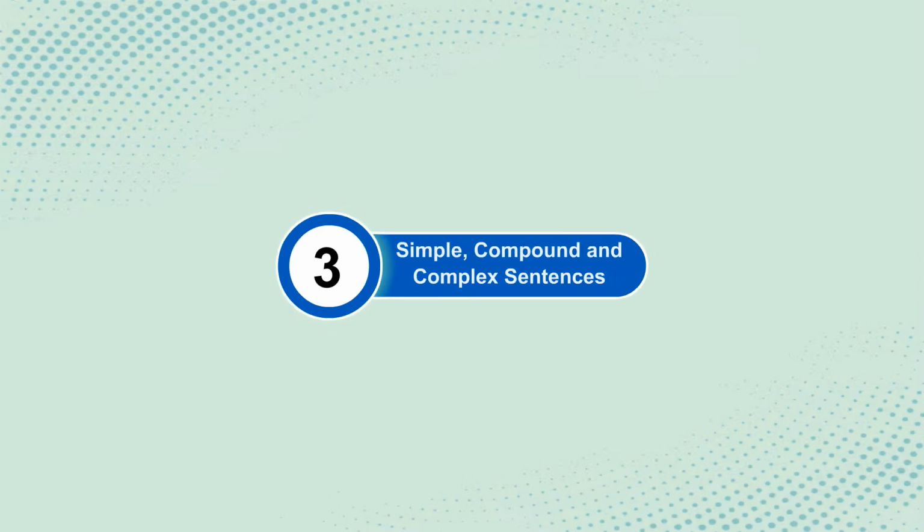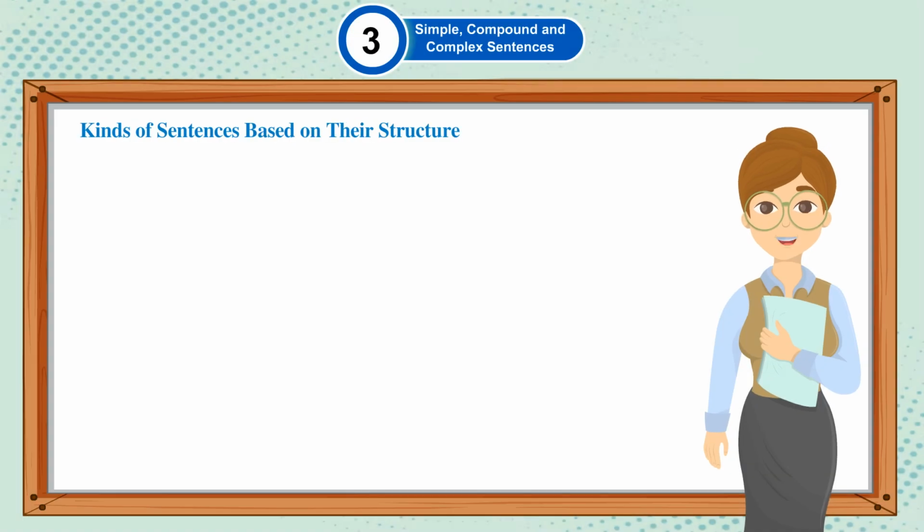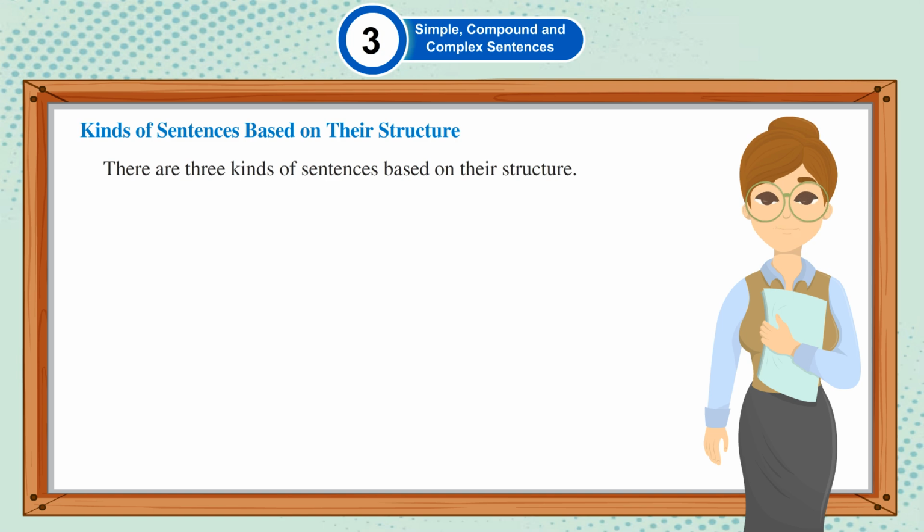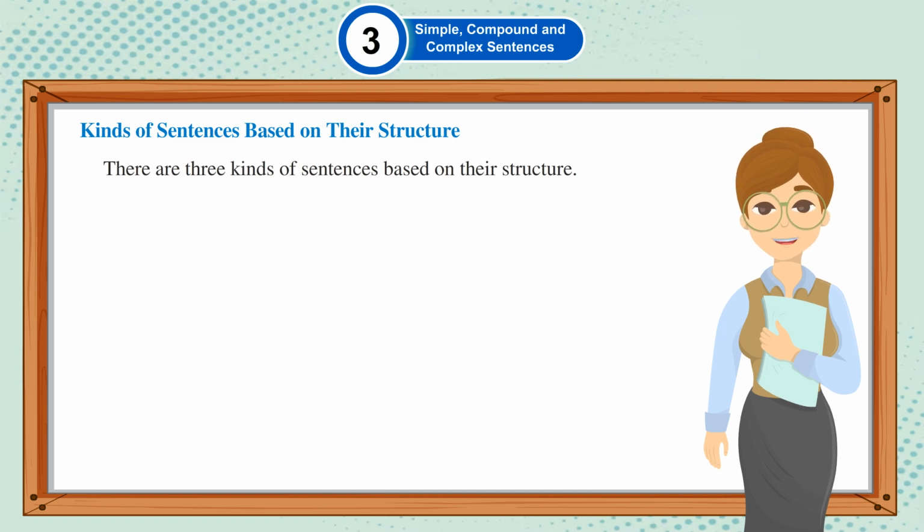Chapter 3: Simple, Compound and Complex Sentences. Kinds of sentences based on their structure. There are three kinds of sentences based on their structure.